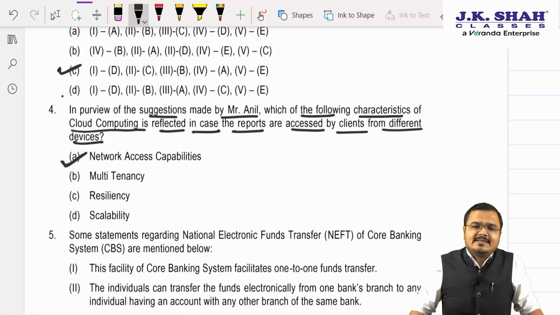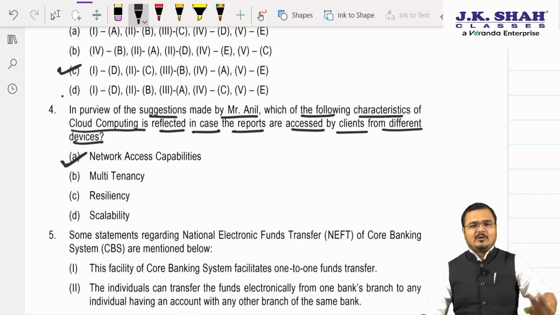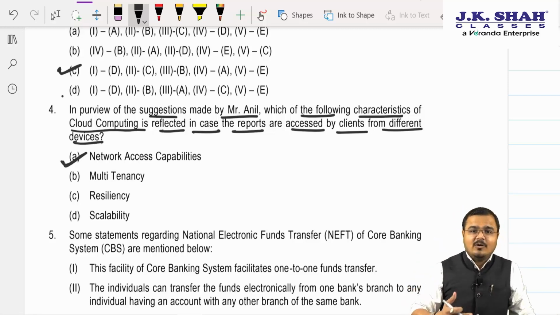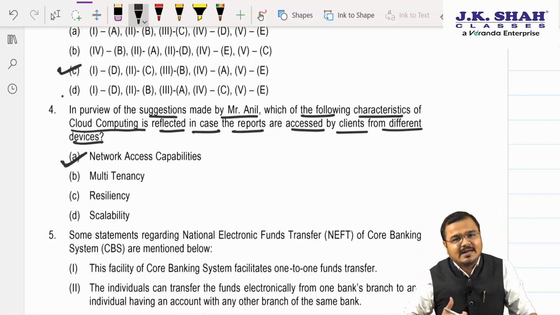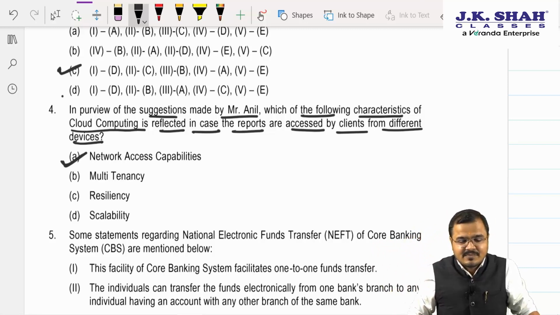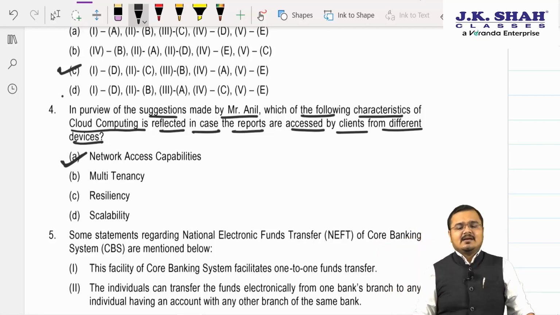Sir, why not multi-tenancy? Let me take two minutes from you and explain. Multi-tenancy means, sir, in public cloud many people come and can store their data, and thereby it is called multi-tenancy, a one-to-many model of service. Okay sir. Resiliency, sir, is all about recovery from data errors or situations where the data might face some errors.